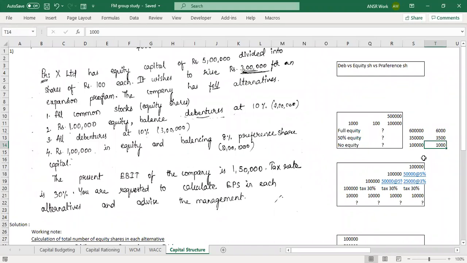Suppose you're in the middle of the year, somebody comes and invests in your company. On that day itself, your equity will change. But balance sheet is always quarterly based, right? Yearly and quarterly based, right? If you look at the heading of any balance sheet, it is "as of" a date. The reason is that it is prepared on that particular day. It is not representing a year or the period for which it is prepared. It is representing that day.